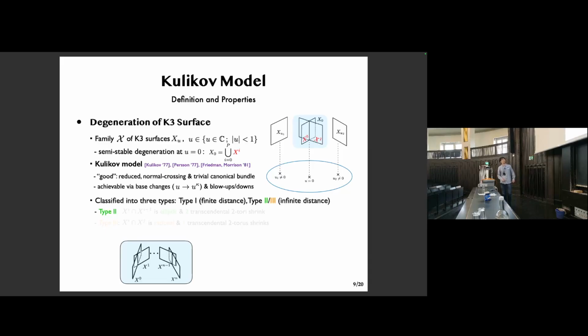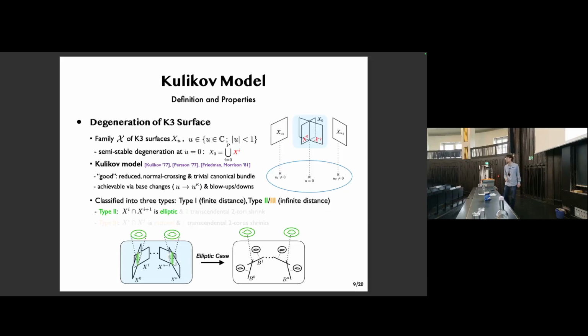Firstly, in type 2, the components of the central K3, the X^i's, are arranged in this chain form, and the adjacent components intersect along an elliptic curve. And in our case, our K3 is elliptic, so we want the component X^i to also be elliptic over its own base B^i. And furthermore, it is known that two transcendental 2-tori shrink in the limit.